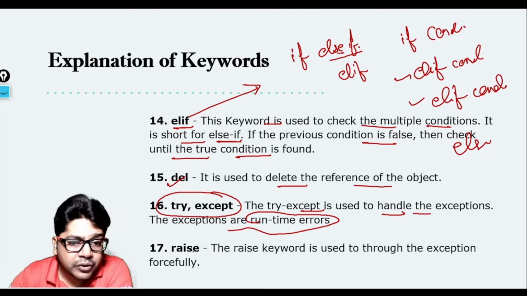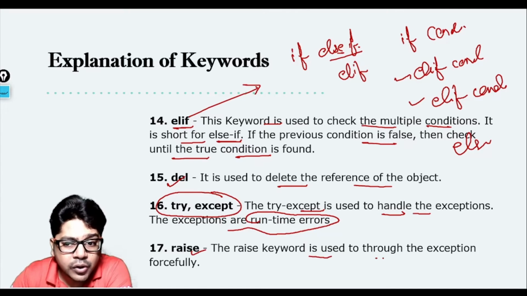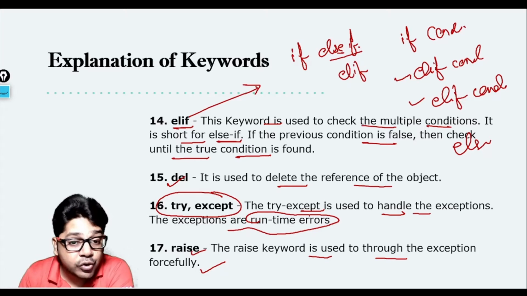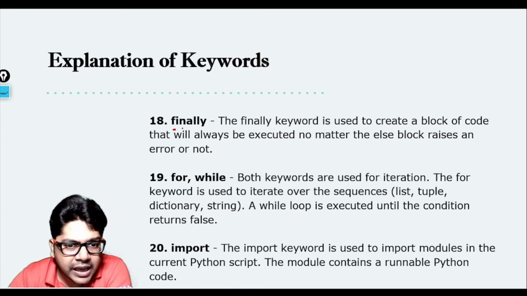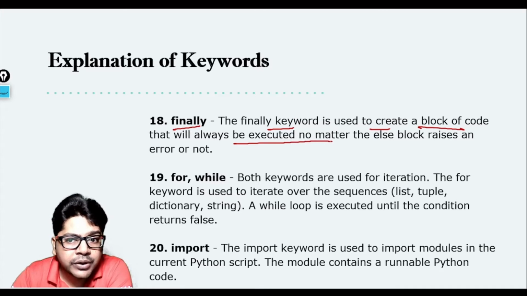What is raise? So raise is a keyword which is again used with exception handling, and it is used to throw the exception forcefully. If you want to throw an exception, you raise an exception in that case. Then we have finally, again it is a part of exception handling only. So the finally keyword is used to create a block of code that will always be executed no matter whether the else block raises an error or not.